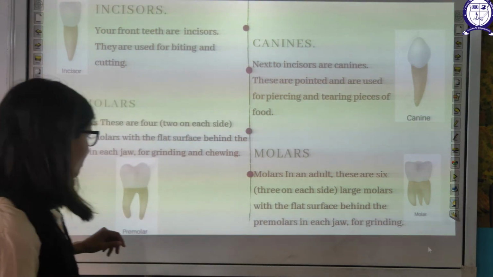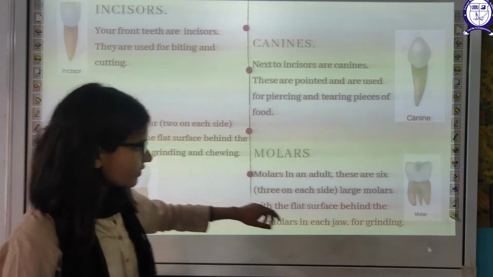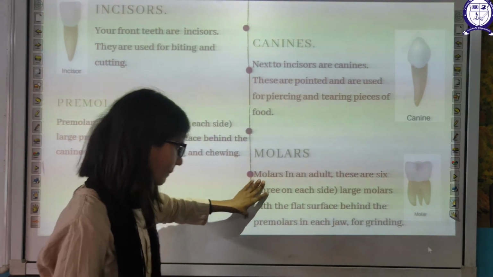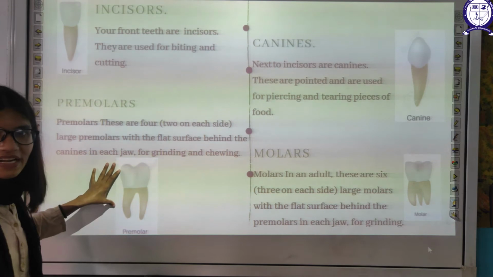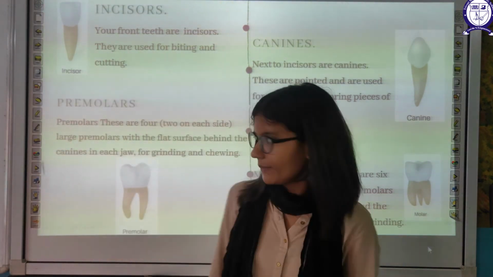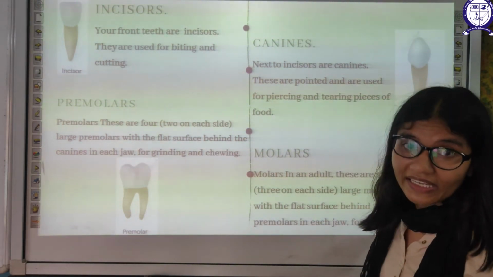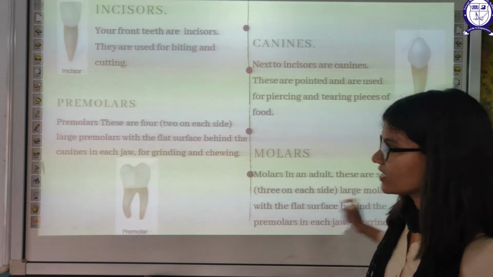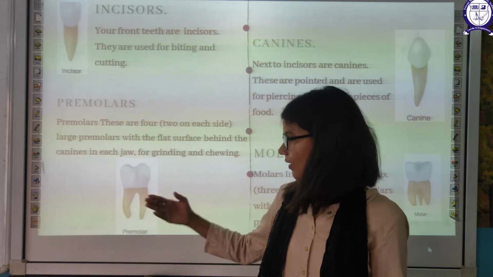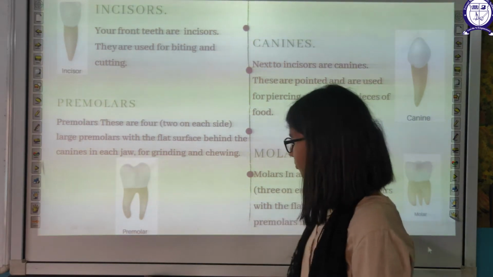One more difference is also there. Can you see the 2 leg part in the premolar and the 3 leg part in the molar? They are used for grinding purposes, for chewing and grinding. Main function is chewing, main function is grinding. Molars have 3 crowns, premolars 2 crowns. Though they can chew efficiently, grinding is more efficient in the case of molars.